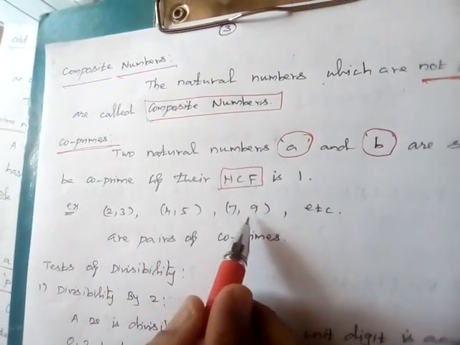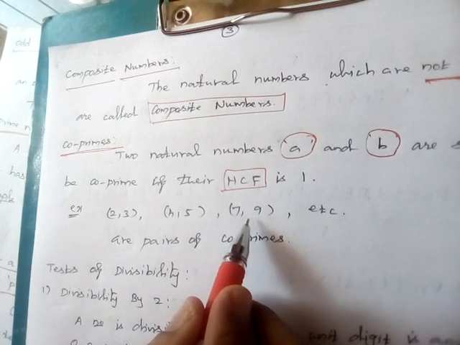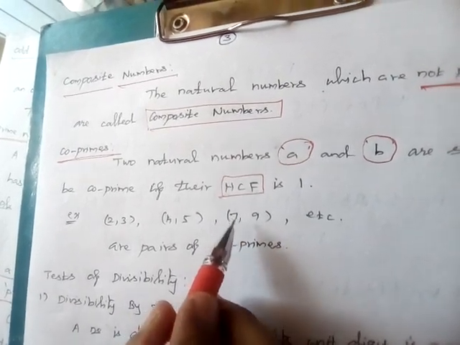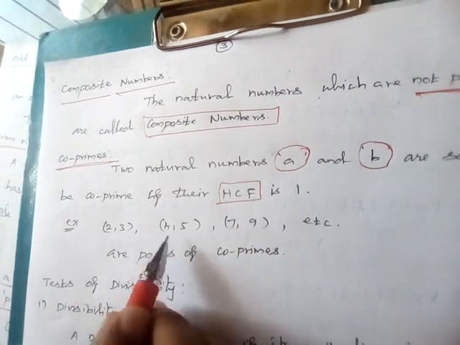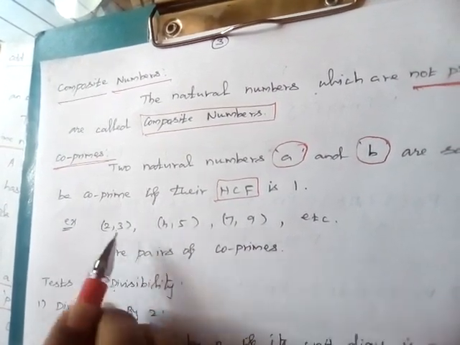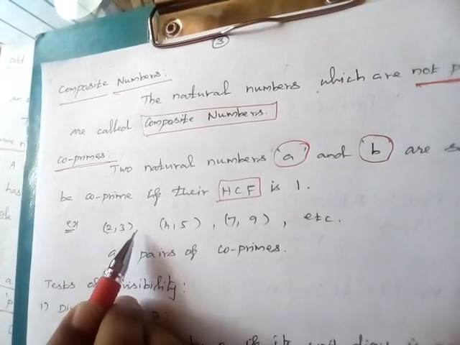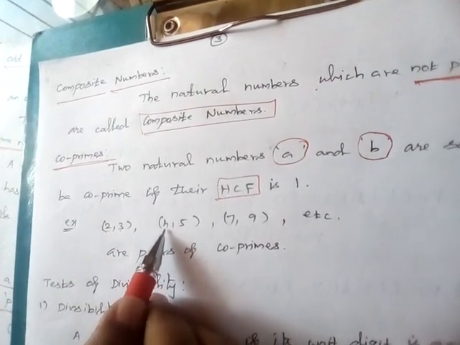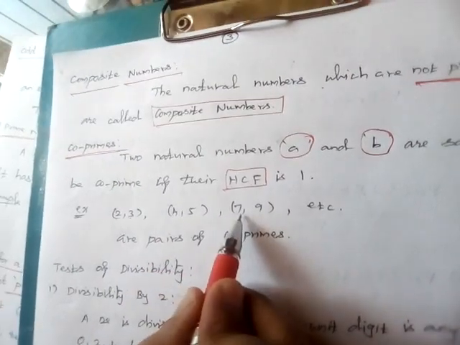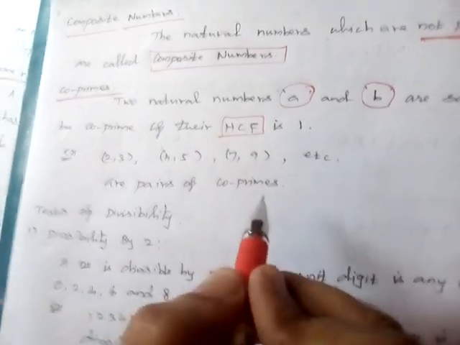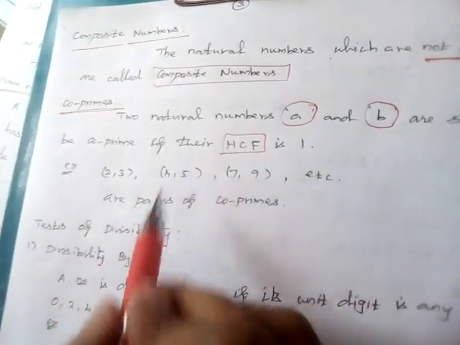These are pairs of natural numbers that are all co-prime, because the highest common factor of 2 and 3 is 1, of 4 and 5 is 1, and of 7 and 9 is 1. So this is the definition of co-primes.